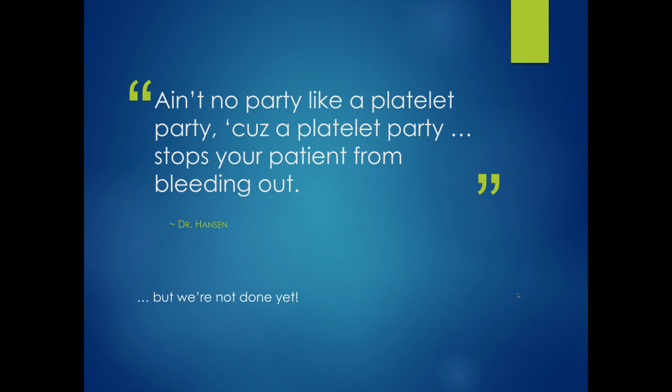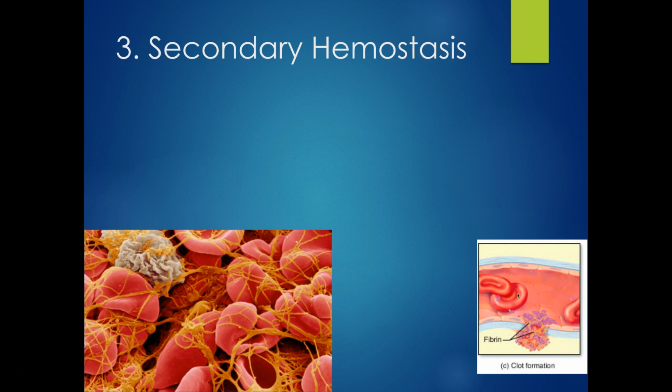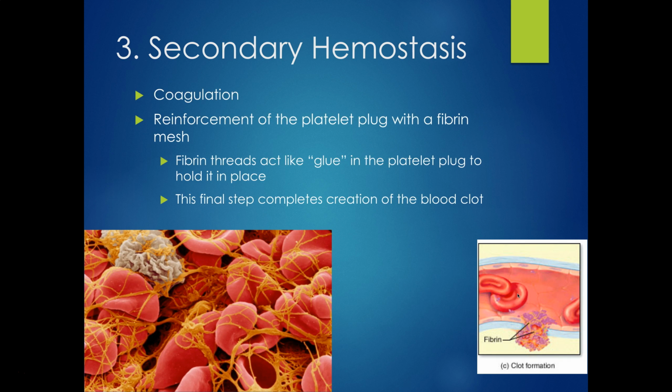We're not done yet. There's more to come when it comes to coagulation. So secondary hemostasis. This is really where that platelet plug gets solidified, and so your patient really does stop bleeding from this injury. We call this coagulation as well. And this is a reinforcement of that platelet plug with a fibrin mesh. So fibrin is represented in this image here by these little orange strands. And then this is an electron microscope picture that's been colorized.